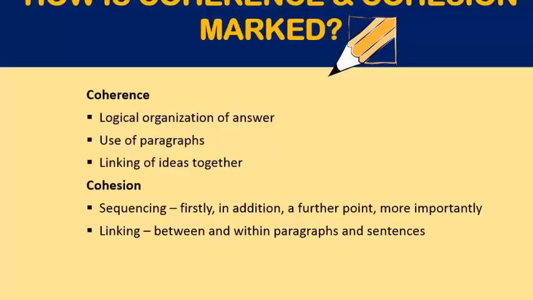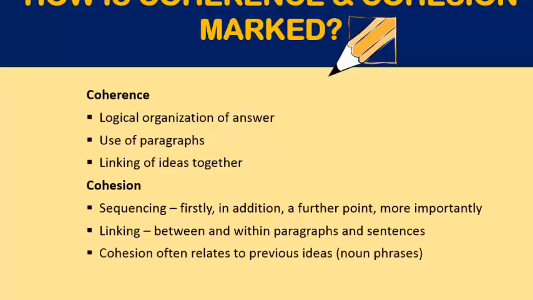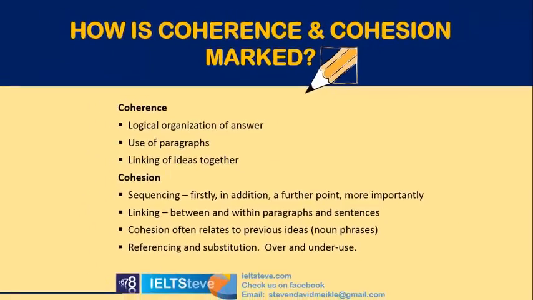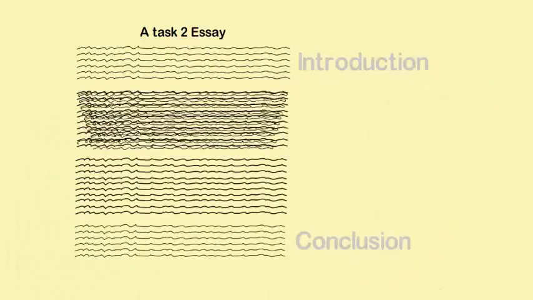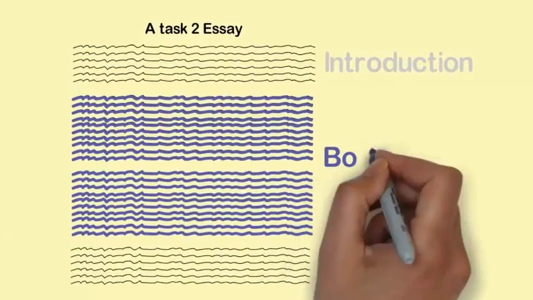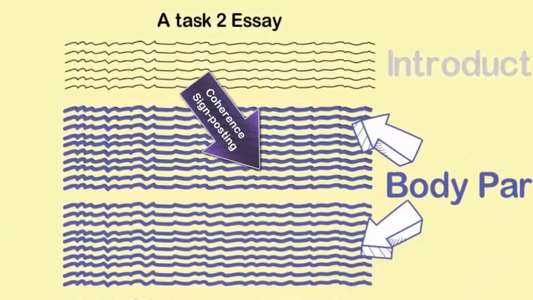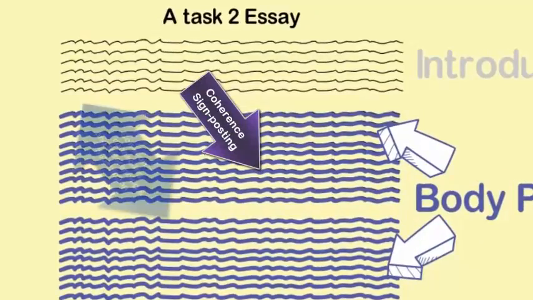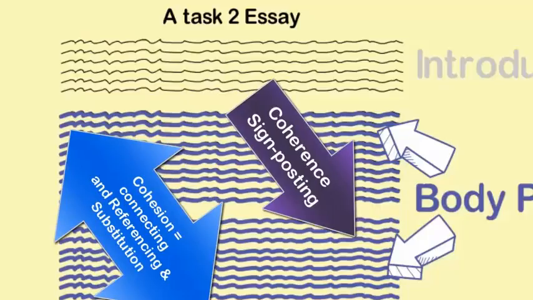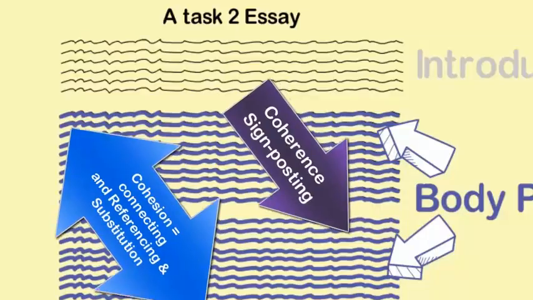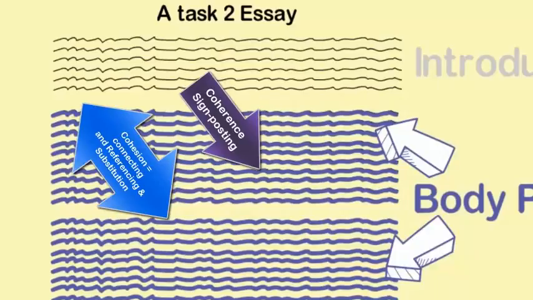And cohesion often relates to connecting previous ideas together, whereas coherence is looking forward, and referencing and substitution, both the over and under use of those two things. The main things to think about in terms of coherence is phrases that guide the reader forward through your essay. And cohesion is ideas, words and phrases that connect ideas together. So just to repeat that, coherence is guiding the reader forward through the essay, and cohesion is connecting ideas together.